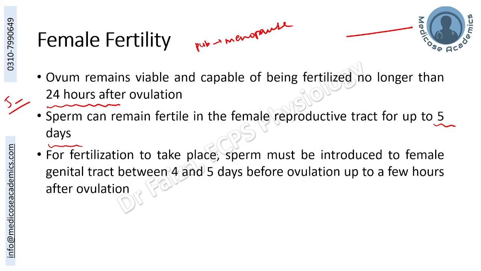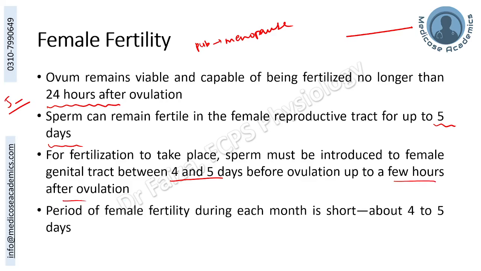For fertilization to take place, sperm must be introduced to the female reproductive tract between 4 to 5 days before ovulation, up to a few hours after ovulation, after which the ovum will be incapable of fertilizing. So periods of female fertility during each month is short, about 4 to 5 days, and more, that is more before the day of ovulation.